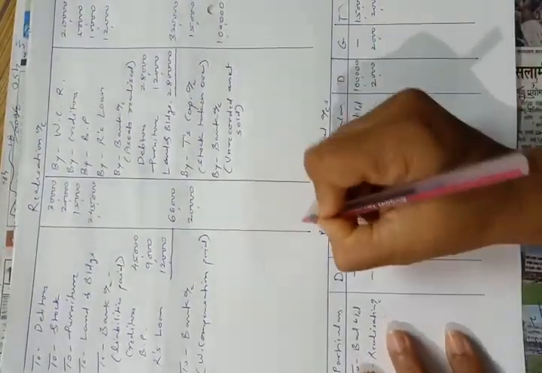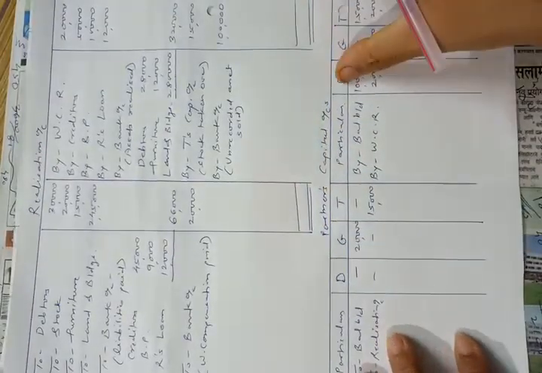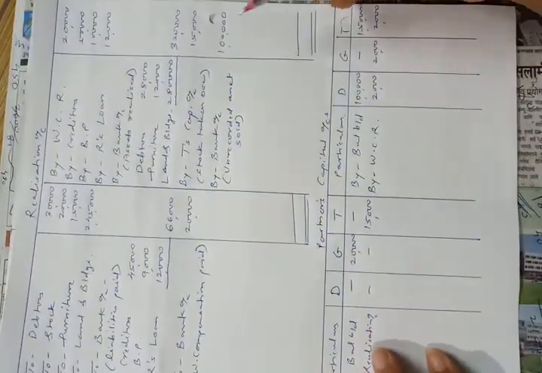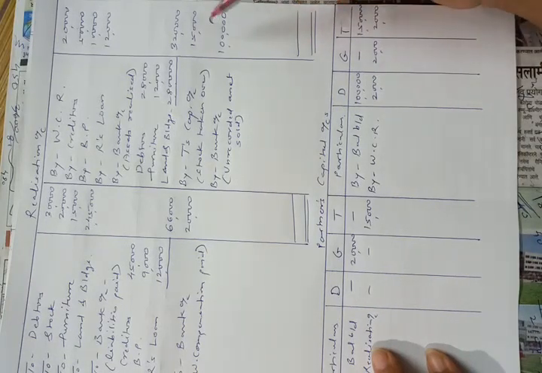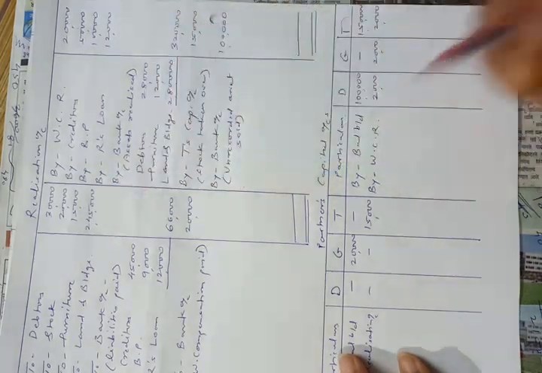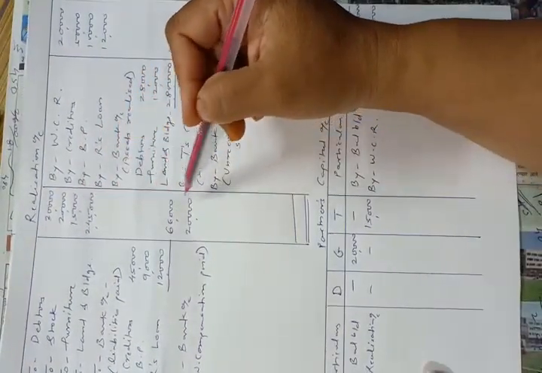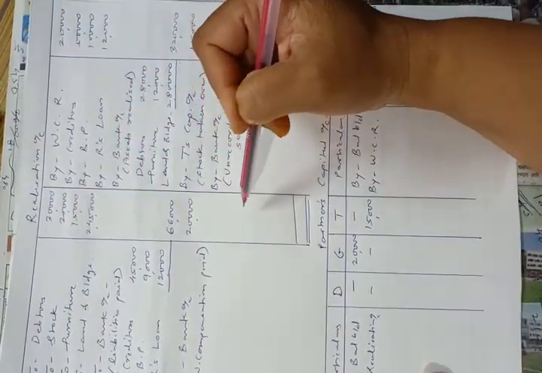Now let us tally the accounts. First we have to tally realization account. Total of credit side is rupees 5,27,000. Total of debit side is rupees 3,96,000.